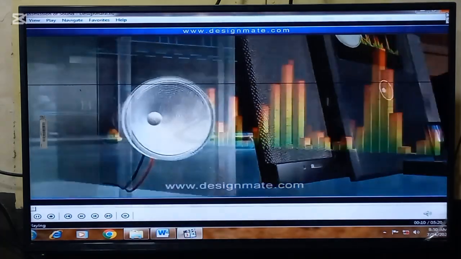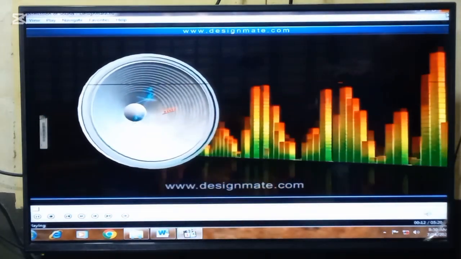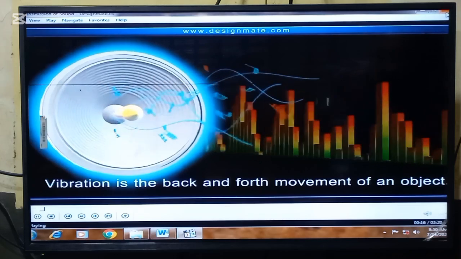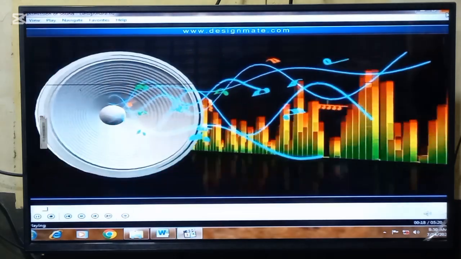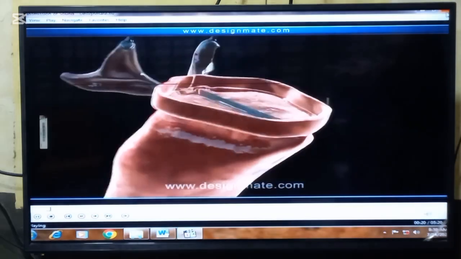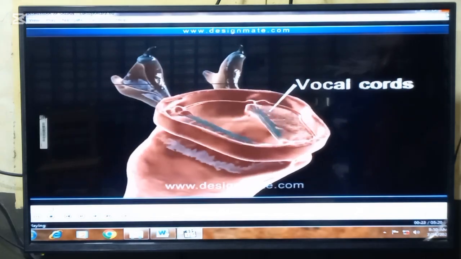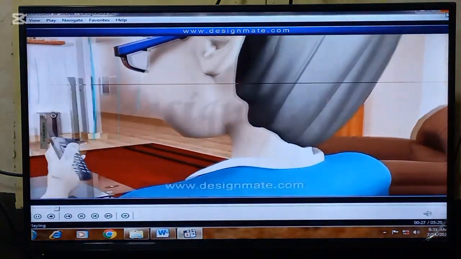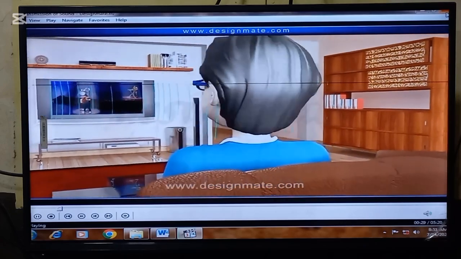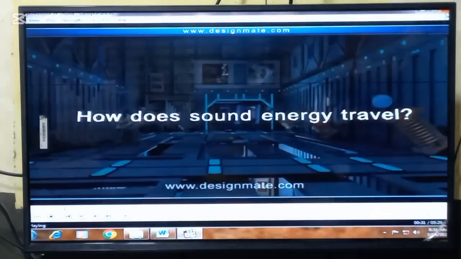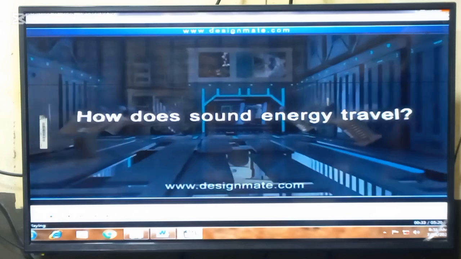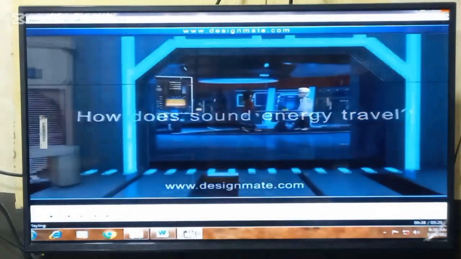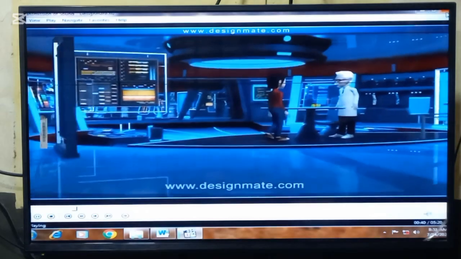Every sound is produced by a vibration. Vibration is the back and forth movement of an object. As you speak, vibrations are produced by the vocal cords in the throat. You can hear only when the sound energy reaches your ears. But how does sound energy travel? Wonder how that works? Come, let's go across to Dr. Zook.